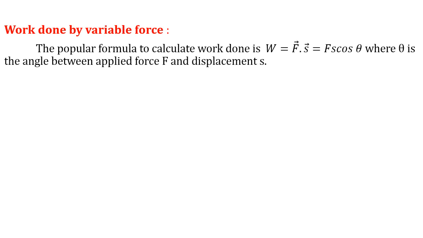Now, first is work done by a variable force. As we heard the word work done, a famous formula for work done is in front of us. And what is that formula? Yes, work done is the scalar product of force and displacement. That is, work done is a scalar quantity and it is a dot product of force and displacement.